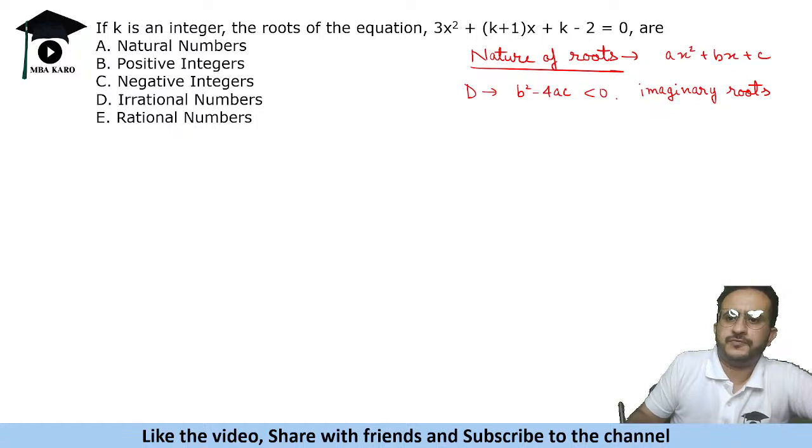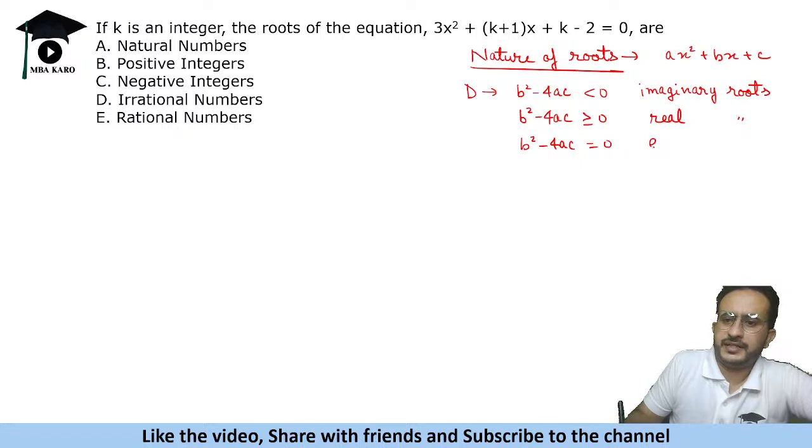If b square minus 4ac is less than 0, it is imaginary root. If b square minus 4ac is greater than equal to 0, it has real roots. Okay. If b square minus 4ac is equal to 0, then it has equal roots and real in all these cases.